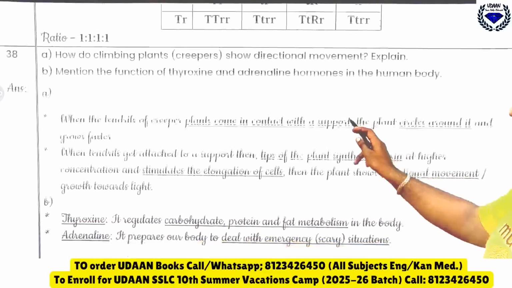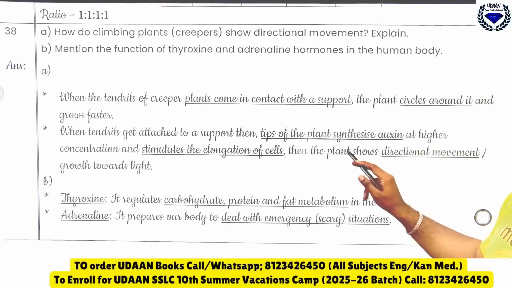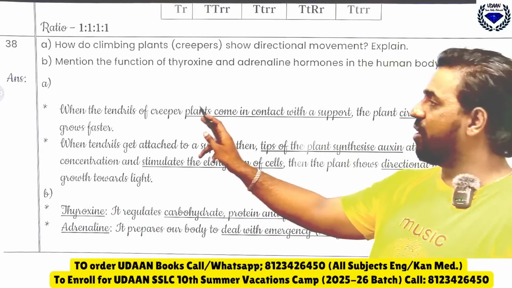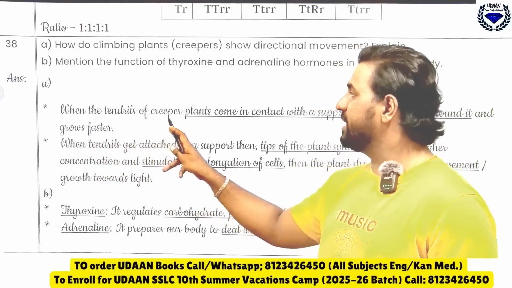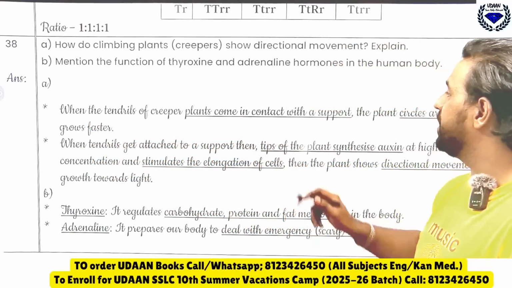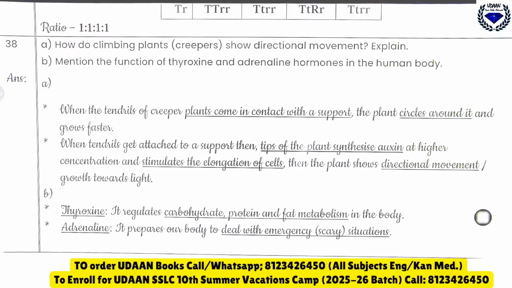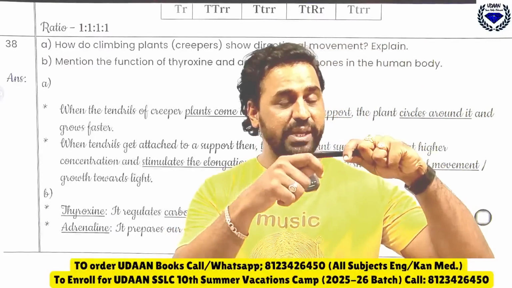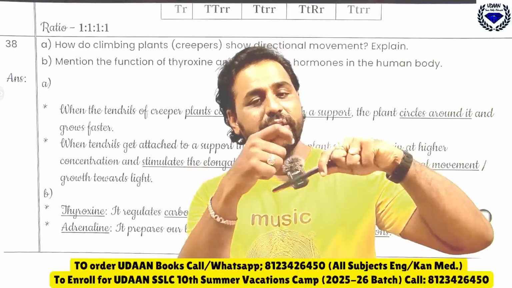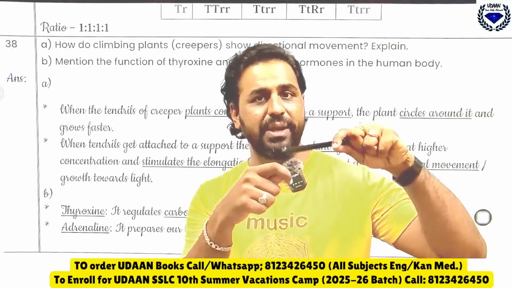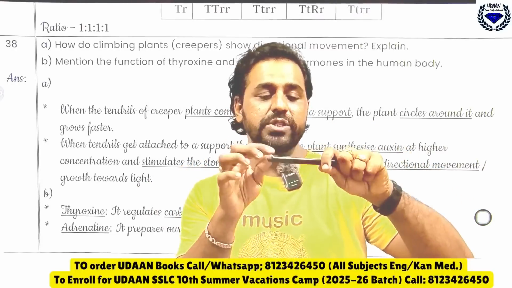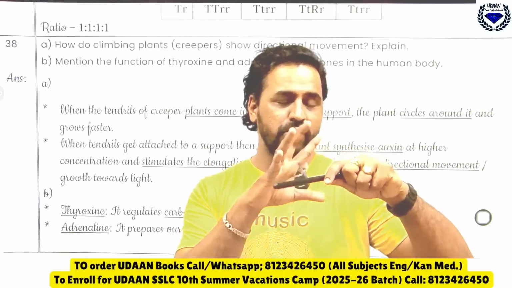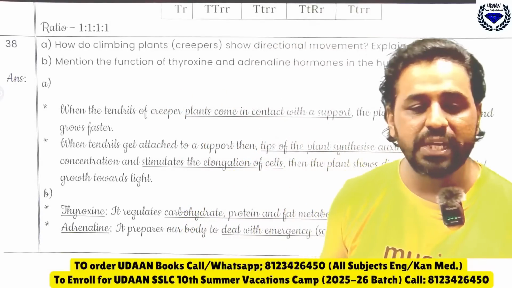Now the last question I will be discussing: how do climbing plants, creepers, show directional movement? Explain. See how it will form here: when the tendrils of a creeper plant come in contact with a support, the plant circles around it and grows faster. What is a tendril? Those plants, the money plant has tendrils, which grow with the help of support. When the support is found, the auxins will grow on the shady part, the other part will grow more cells, due to which it will become circulated.